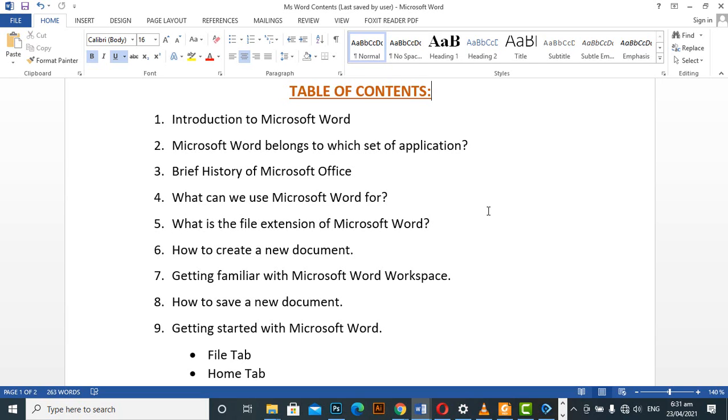Then the other one we are having here is number 2, which is: Microsoft Word belongs to which set of application? Microsoft Word belongs to a word processing application. That's the answer for that. It is a word processing application.